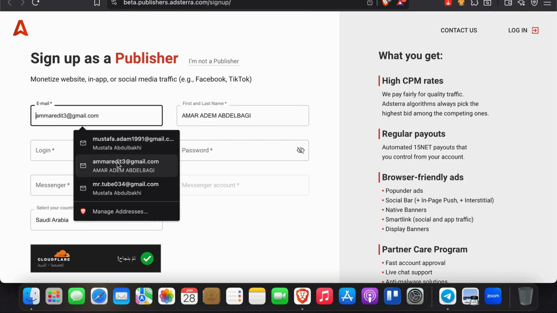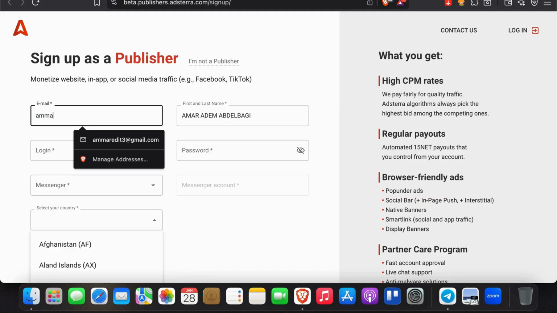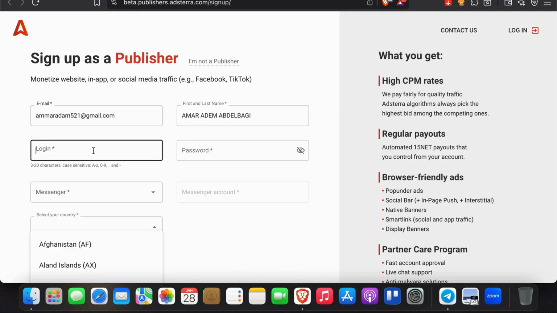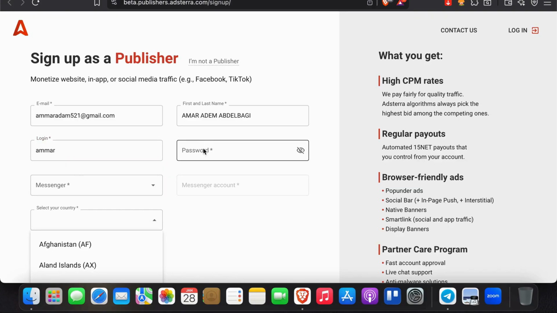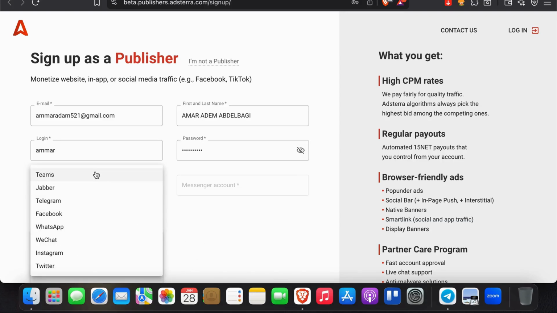So let me add another email. All right, log in, password. Messenger, Teams, Facebook, let's say.